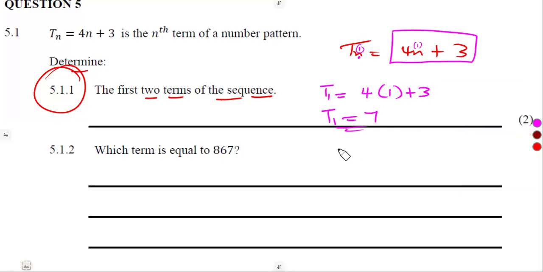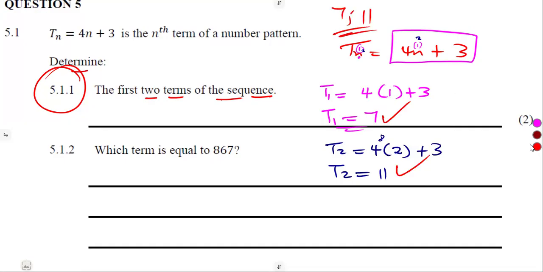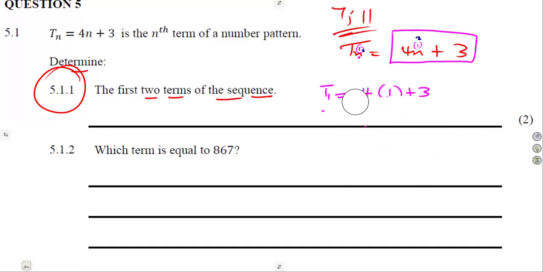The second term, using the same situation, n is now 2. So in place of n, we put a 2. So that's 4, where n is here, substitute a 2 there, plus 3. So that's our T2, our second term: 4 times 2 is 8, then 8 plus 3 is 11. So our terms will be 7, 11. These are the first 2 terms that we are given. All right, just like that, guys, we are done.